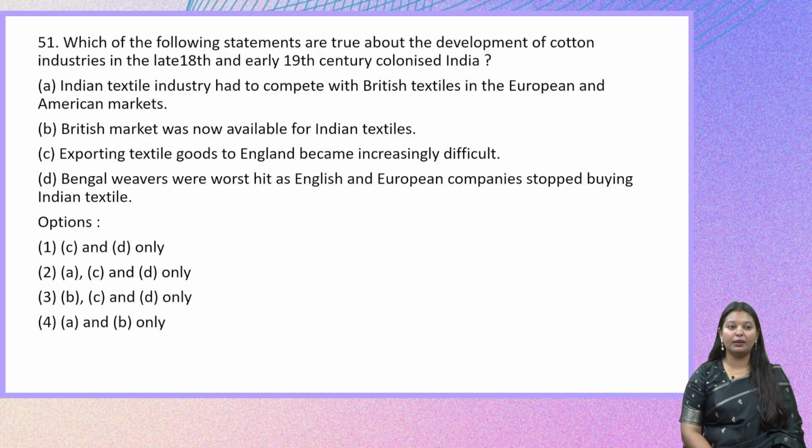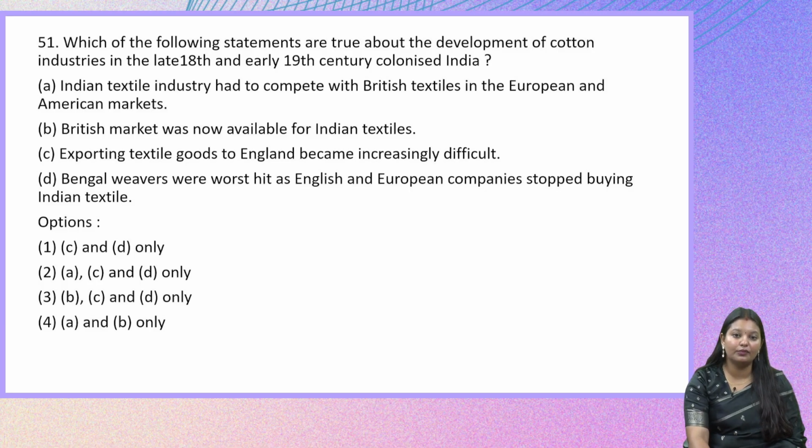If we try to remember what the situation was like when the development of cotton industries began in the British rule, in colonized India, our Indian weavers were not able to do mass production, but this particular cotton industry was able to produce various materials in bulk. Because of this, the Indian textiles were greatly affected, and the Bengal weavers were also hit worst. So some of these statements are correct, but one of these statements is wrong.